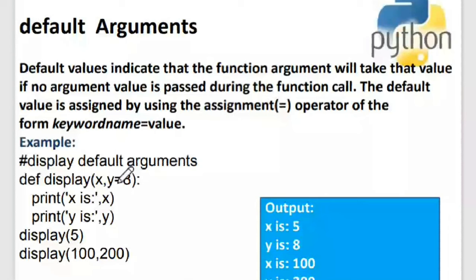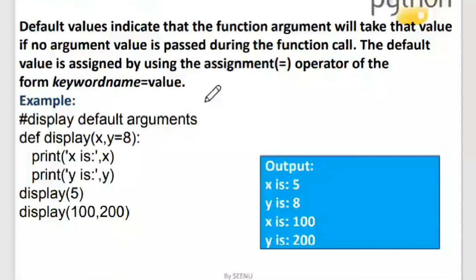Let us take this example. I hope everybody can see this example. I have a display function which has two arguments, x and y. And in the function call, I have given 5. How many arguments have I given in the function call? One, ma'am.